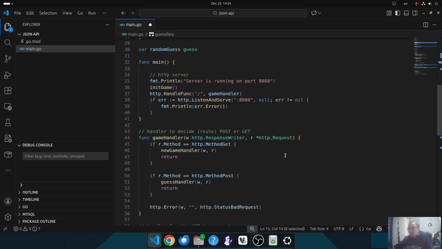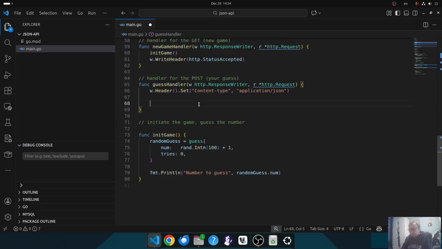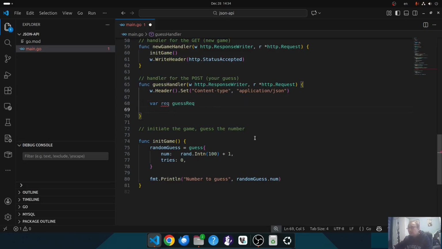Okay, the next one I have to do, I need to define a struct with the request. So I just copy this, and the request will be a guess request struct type, but this is currently not defined yet, so I need to marshal the data from the request body to it. There's a different way.